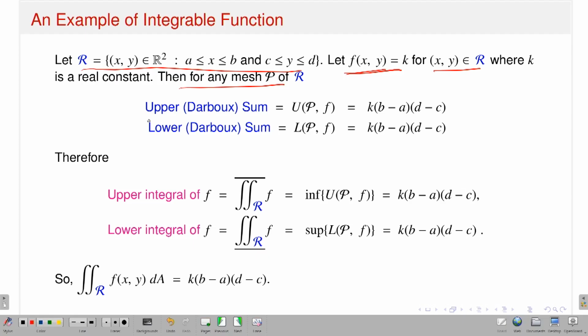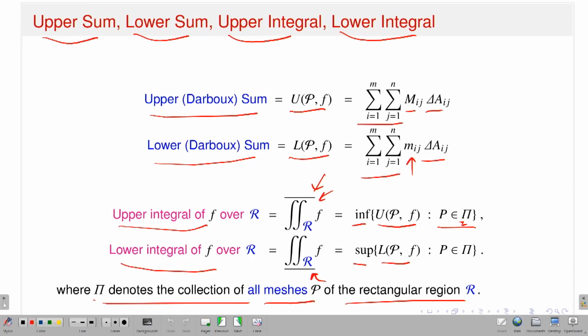Now it is straightforward to calculate that the upper sum will be exactly equal to k times (b minus a) times (d minus c). It's okay, because if you remember what my U(P,f) is, it is nothing but the sum over i from 1 up to m and j from 1 up to n.